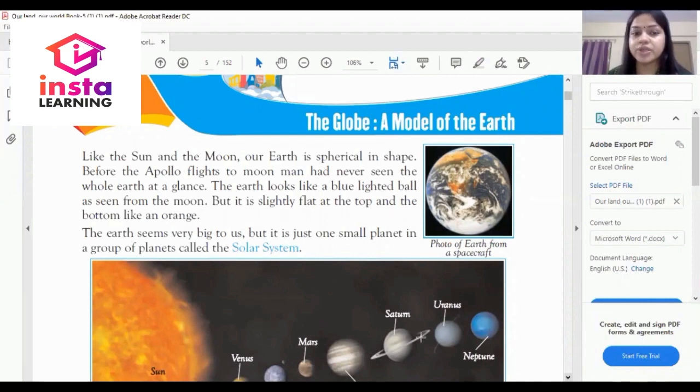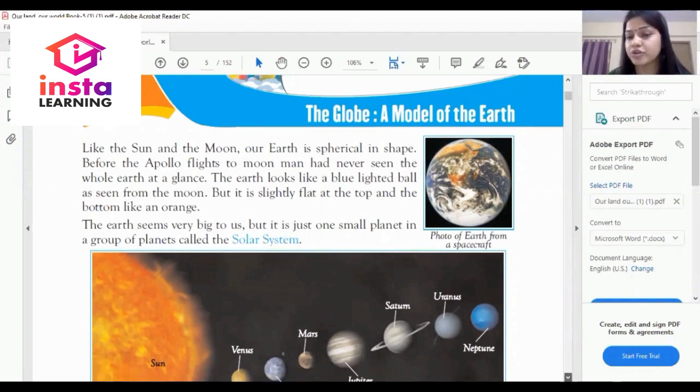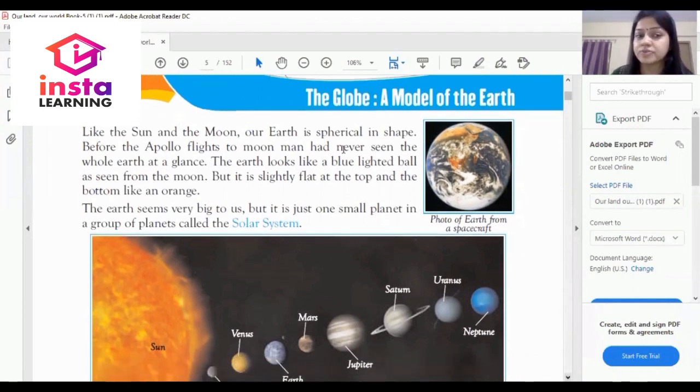So, dear student, as you can see on my screen, this is the pictorial view of the earth. You know the color of the earth seems blue. Why does it seem blue? Because most of the earth is covered by water and the color of water is blue.